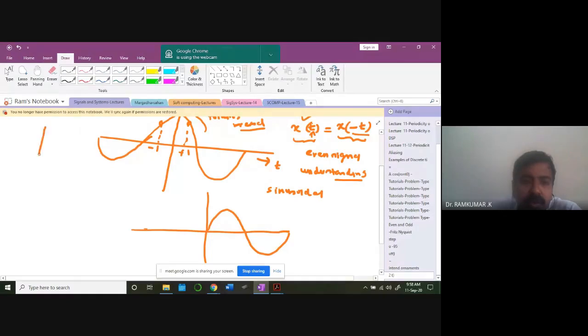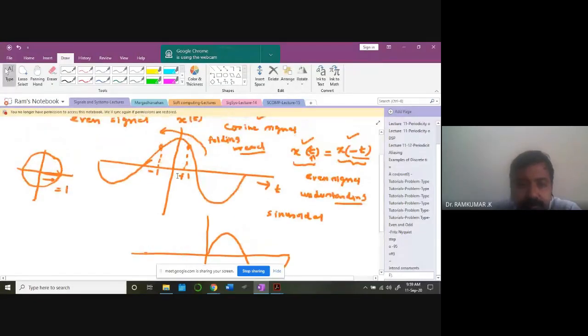Always remember the unit circle. So for cosine, you start here. The maximum, this length, is equal to 1. So the maximum value here is 1. At time t equal to 0, you get the maximum amplitude 1. That's the cosine wave. But for the sine waveform, you're going to start at 0.